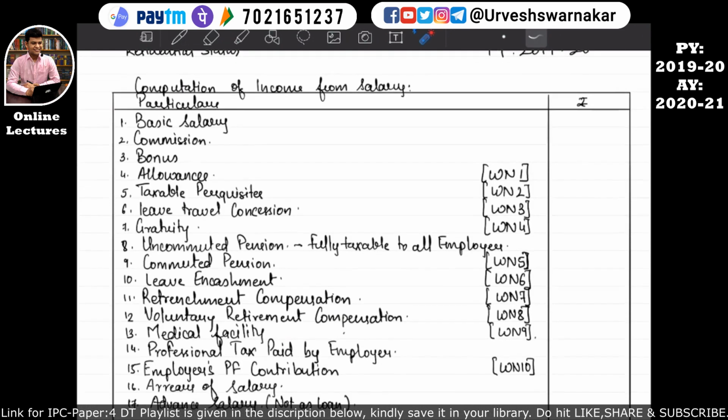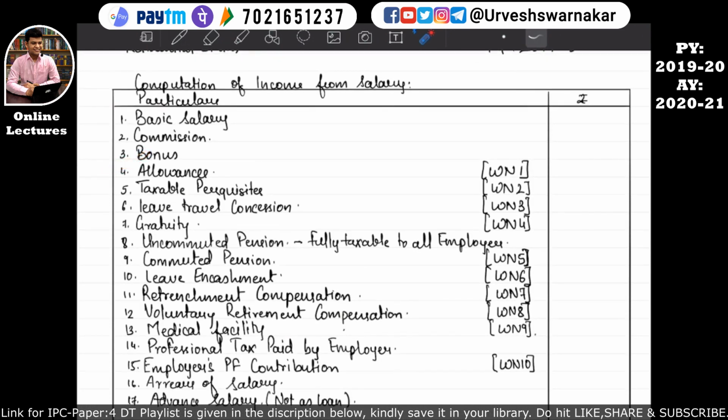So our point number 4 in our format, which says allowances, is complete. And we have studied this working note number 1 also. Taxable perquisite we will study after some time, because we need to understand what perquisite means. First of all, perquisite is a kind of non-monetary benefit, but in detail we will understand it at a later part.